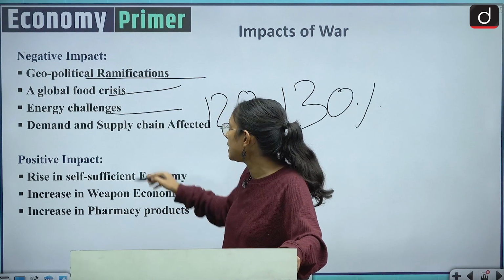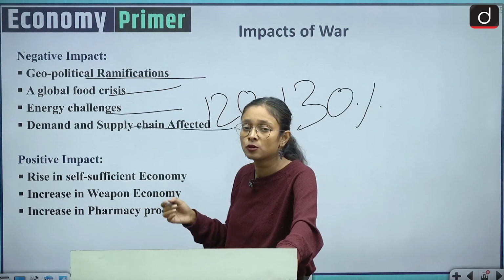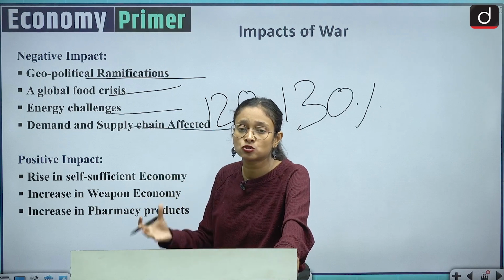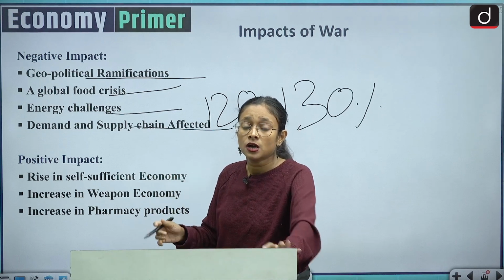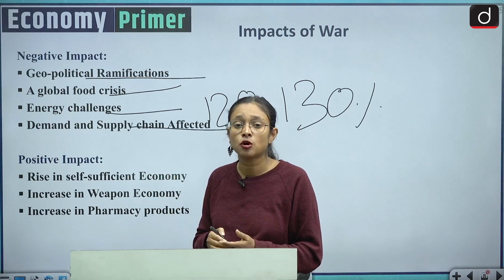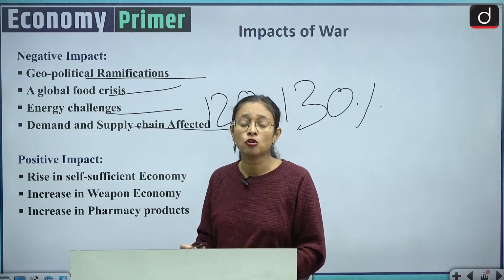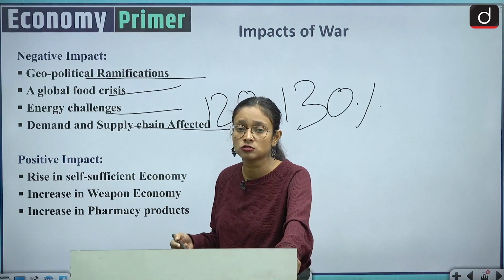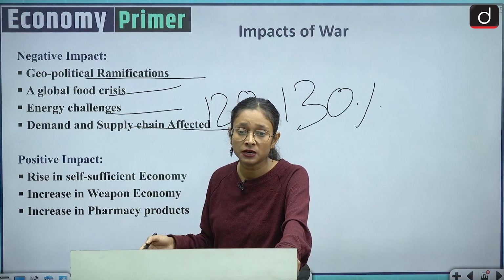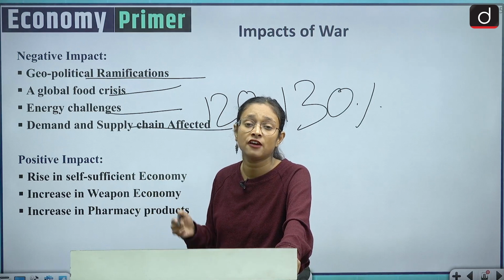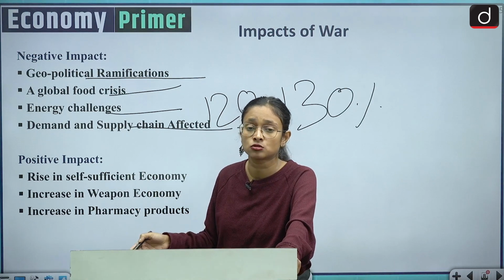And the fourth is demand and supply chain being affected. Because of the war, so many bridges have been stopped, and so much maritime trade has been stopped. There was a stoppage between various maritime trade routes, and many land routes were also stopped. Because of that, the supply chain has been disrupted, and it is costing the African and Asian countries heavily.